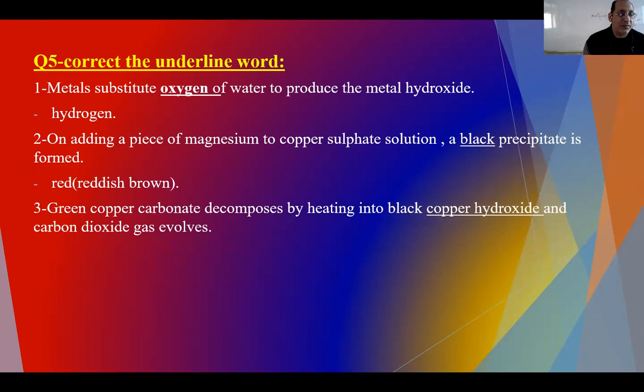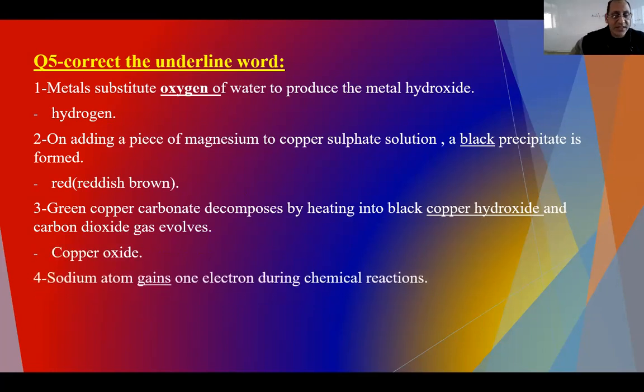All this is good except the black: the famous black here is copper oxide, not copper hydroxide. Sodium atom gains 1 electron or more during chemical reactions. Sodium atom is 2, 8, 1; to be stable it's going to lose 1 electron, so the answer is loses, and this is an oxidation reaction.